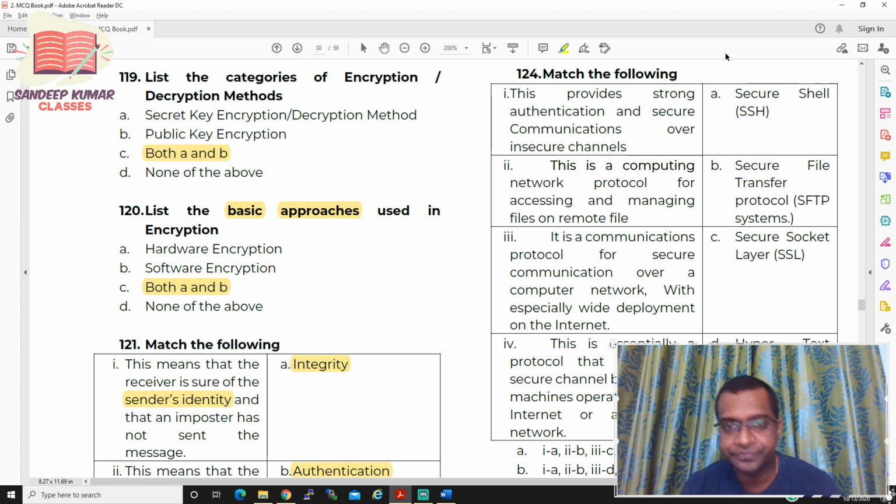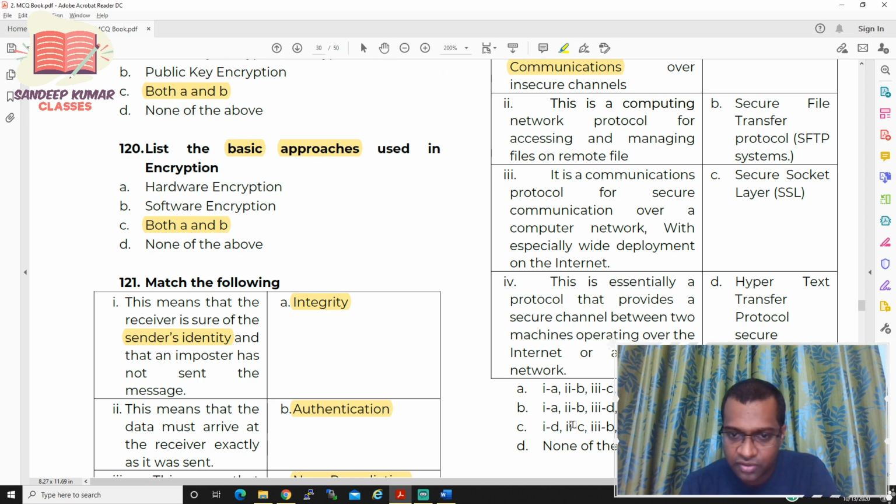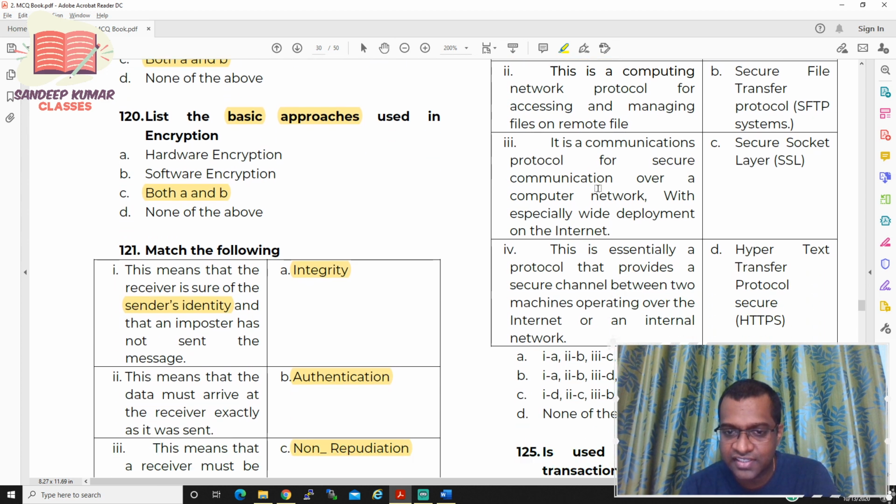So let us see. Match the following. This provides strong authentication and secure communication. Authentication and secure communication, so which will provide, sir? It is SSH. So you have four options. D is eliminated because for one it is A. Sorry, option C is eliminated. So remove it. Then you have none of the above.